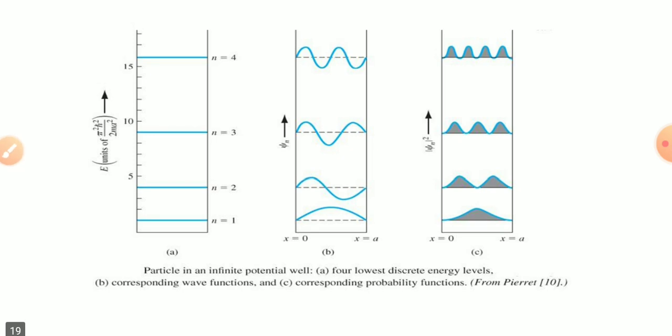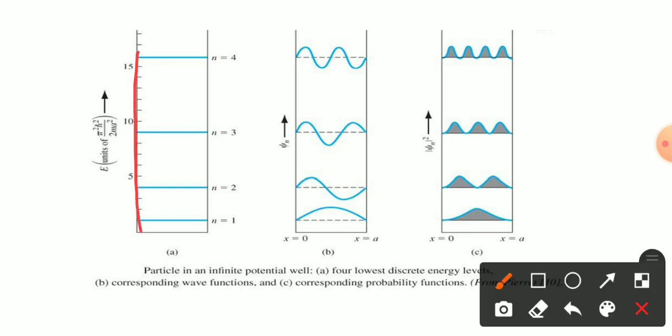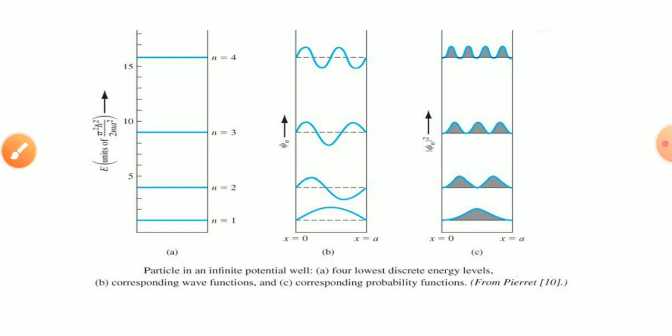This is also a conclusion point of view, another figure, so it will be easy to understand from the previous lecture. That is the particle in an infinite potential well. That means there are two walls present, one wall here and another in this position. In option A, the four lowest discrete energy levels are given to you, where n is equal to 1, 2, 3, 4. What happens if you consider each level individually?